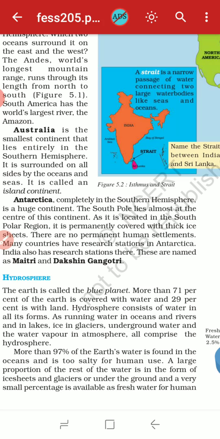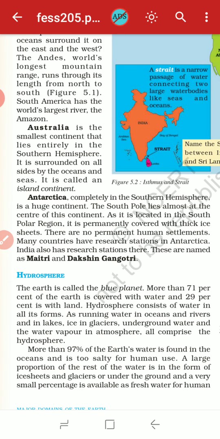The South Pole lies almost at the center of the continent. That is why the temperature is very cold here. The temperature is taken at minus degrees there, and the continent is permanently covered with thick ice sheets. There are no permanent human settlements because the weather of Antarctica is not suitable for human life.